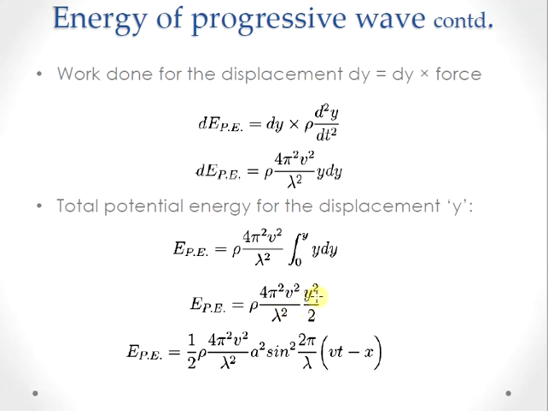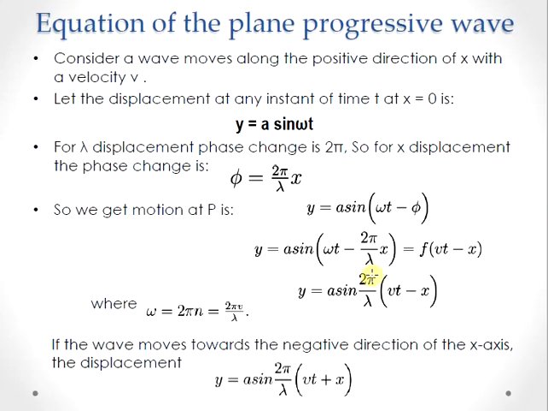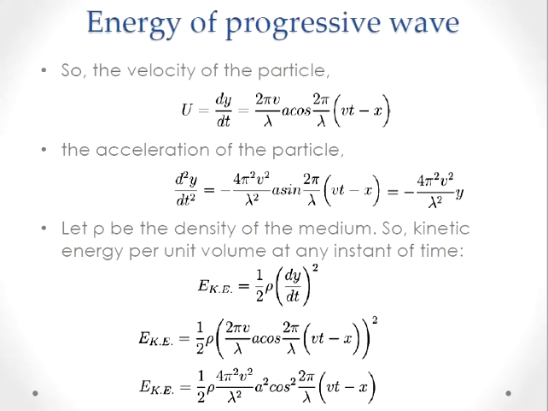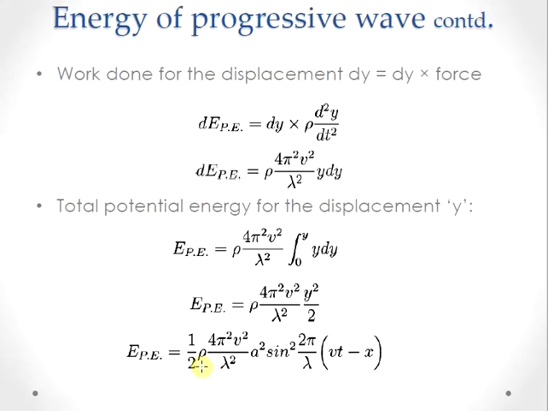You substitute for y here from our previous displacement expression, and you will get the expression for the potential energy as half ρ (4π²v²/λ²) A² sin² (2π/λ)(vt - x).